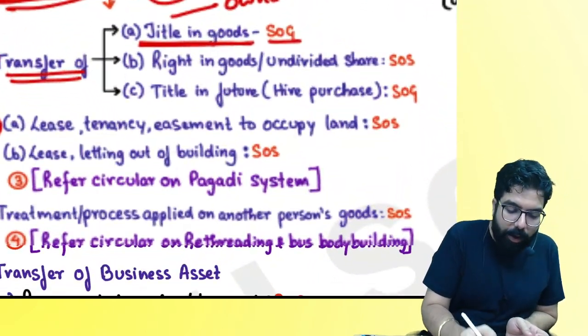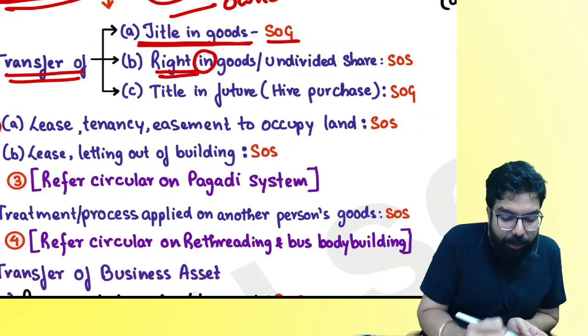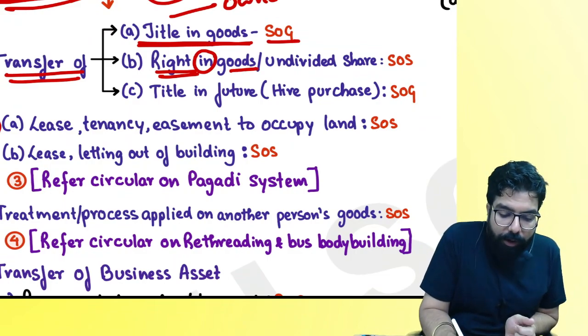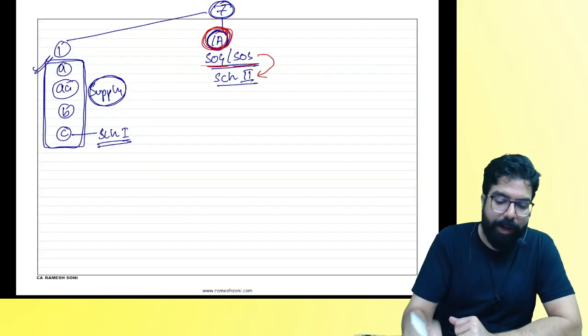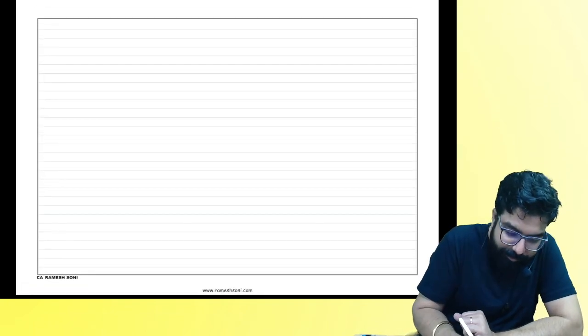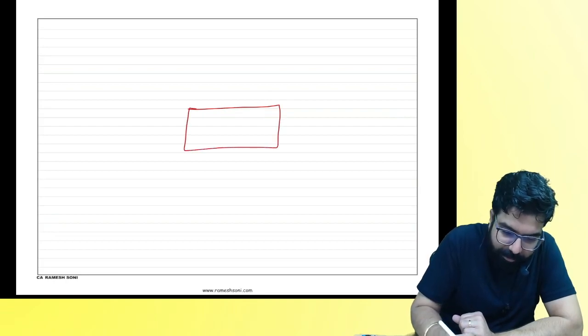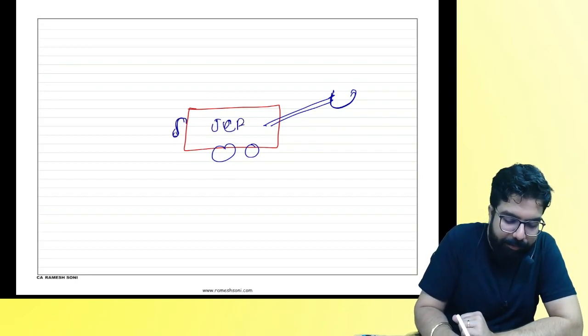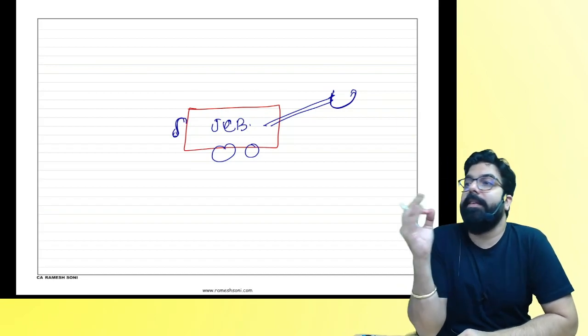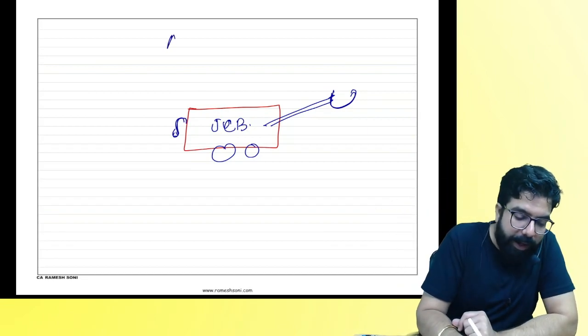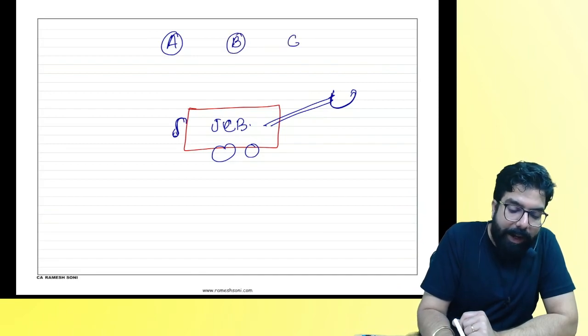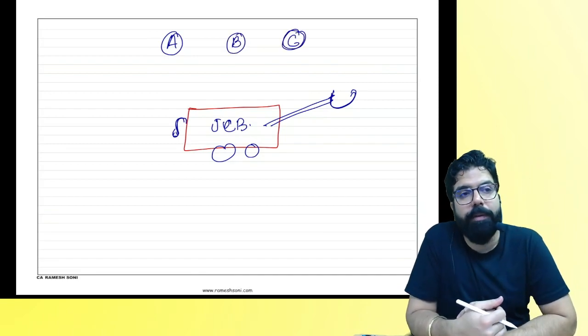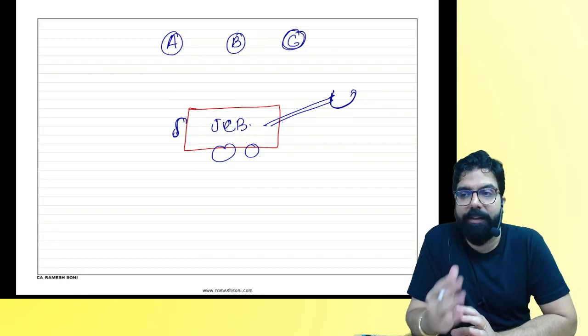Next. Transfer of right in goods or undivided share is always supply of service. Let me explain it to you. Everyone tell me one thing. What is this? Our sweet JCB machine. Now listen. This JCB machine belongs to A, B, and C. Who are the three owners of this machine? A, B, and C.